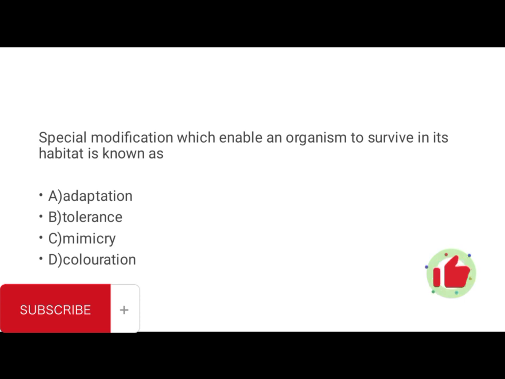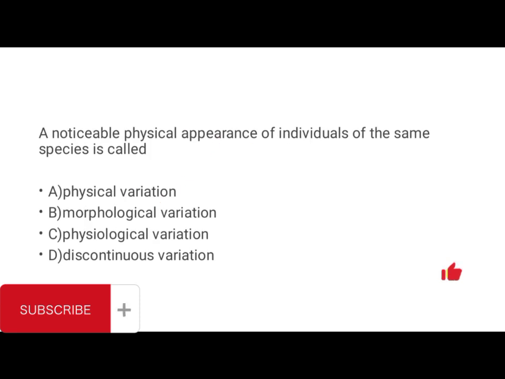Special modification which enables an organism to survive in its habitat is known as what? Of course, the answer is adaptation. Okay, and then a noticeable physical appearance of individuals of the same species is referred to as what? That is morphological variation. Okay, so that's the last question.